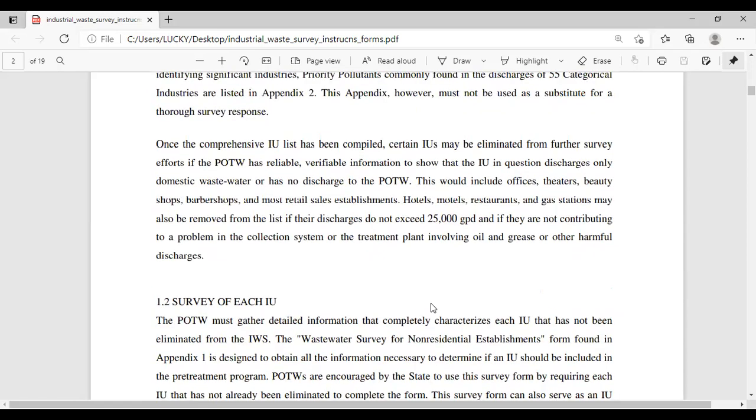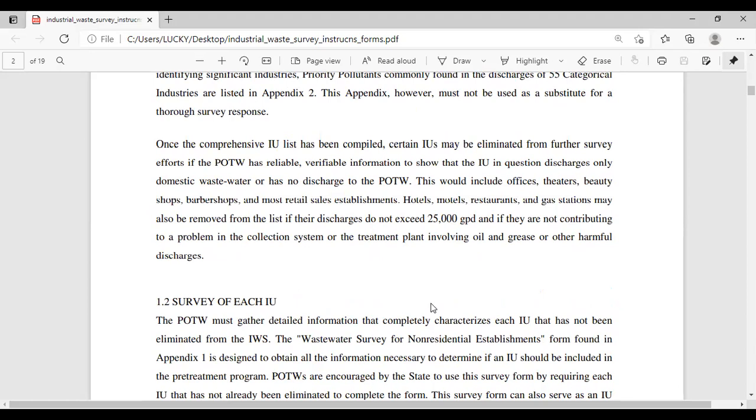Once the comprehensive industrial users list has been compiled, certain industrial users may be eliminated from further survey efforts if the POTW has reliable, verifiable information to show that the industrial users in question discharge only domestic wastewater or have no discharge to the POTW.